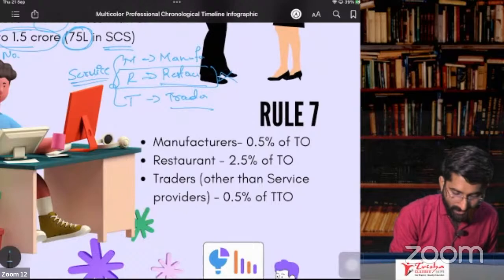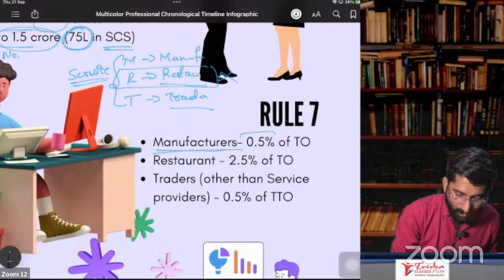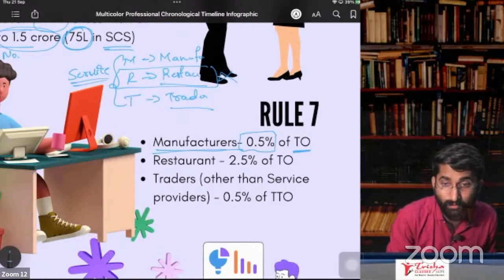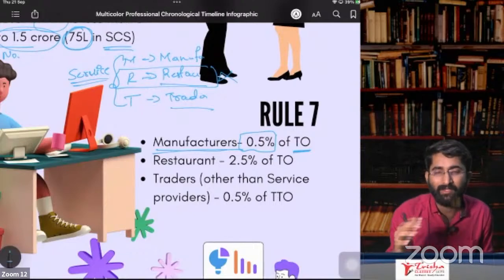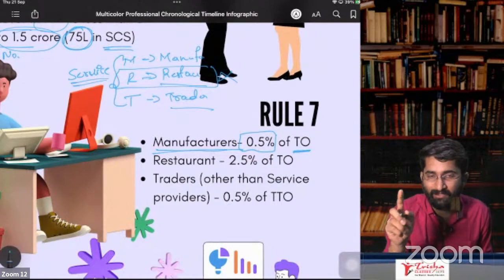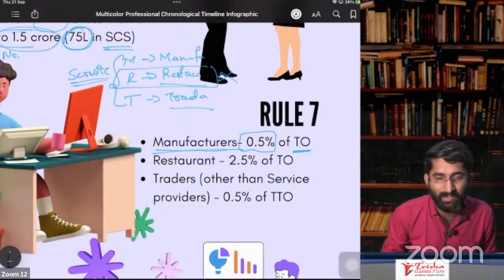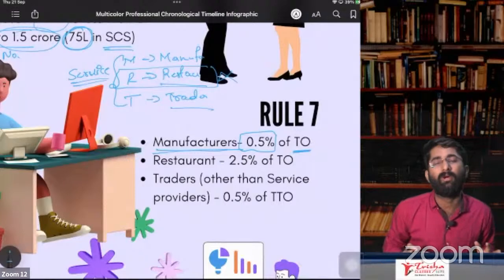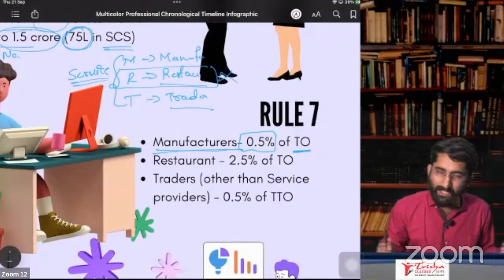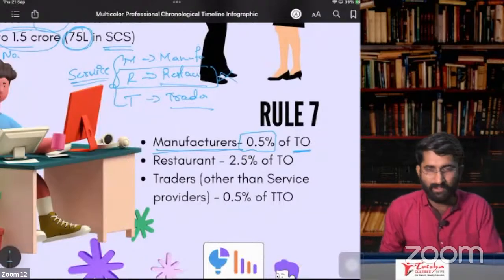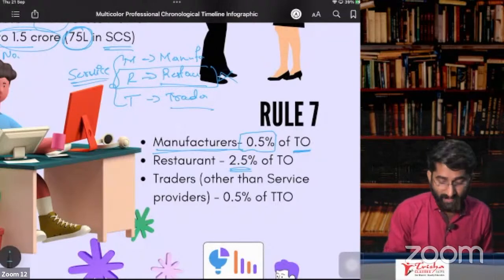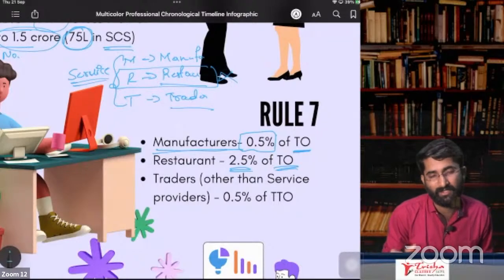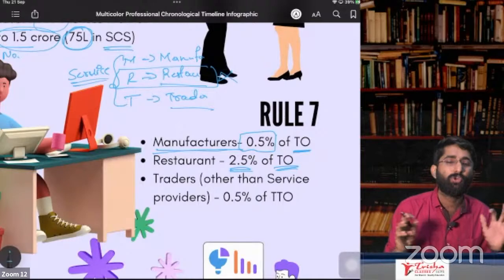Very important one. In case of a manufacturer, it is 0.5% of turnover. Total turnover, including exempt, non-taxable, everything. We will discuss NTS, non-taxable supplies, non-taxable goods. So the total turnover, including exempt goods, everything is included here. In case of restaurants also, it is 2.5% of total turnover, whether exempt or services, whatever you are giving, it is total turnover.